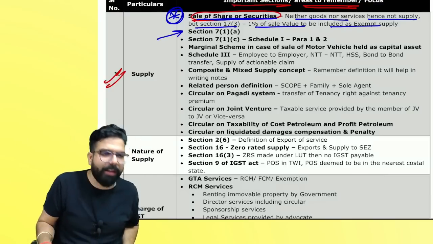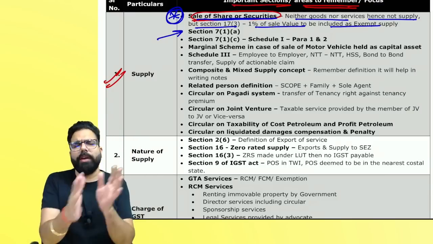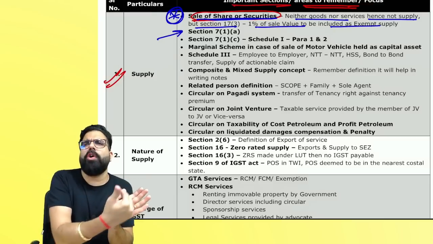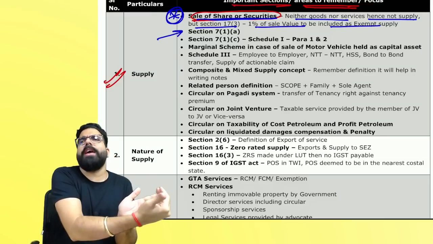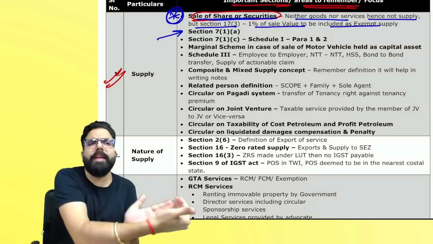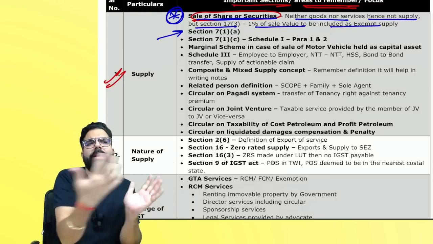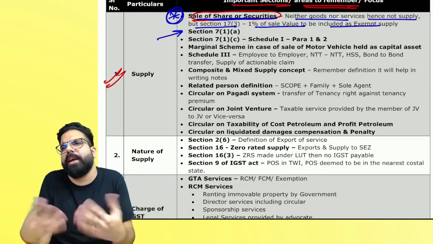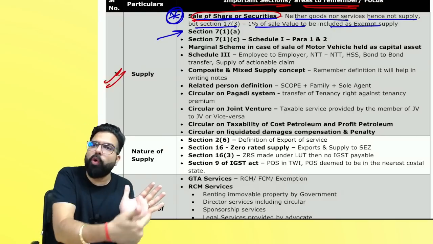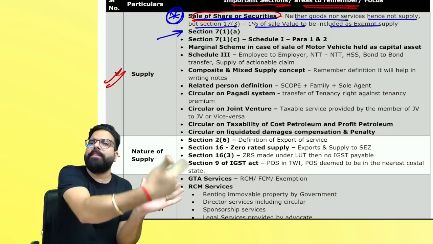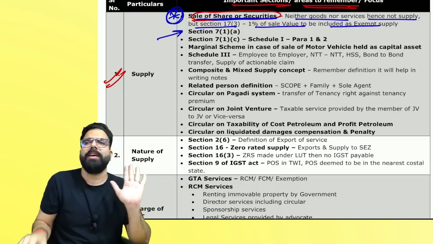The next one over here is, when you are doing that big question, in that you will see, sir, Ram has gone ahead and done a sale. Correct? For a consideration. You have to see if he has done it in the course of business. If it is falling in supply, then you have to say there is a transaction which has taken place in the course of business. So your note should be: this is a transaction in the course of furtherance of business, and hence GST will come, and it will come to your output tax liability.